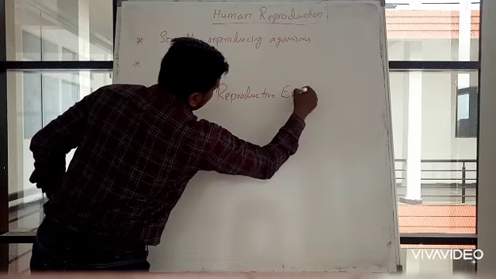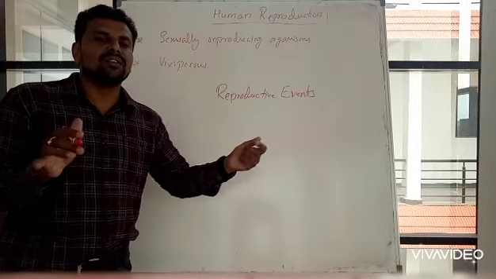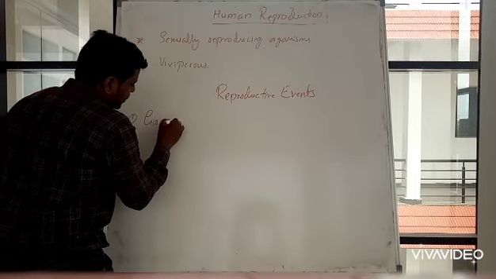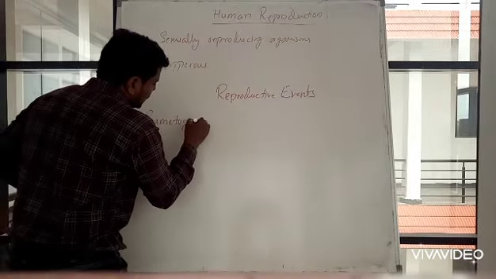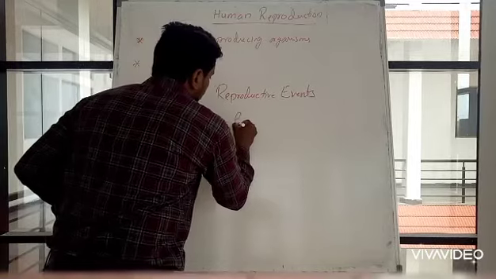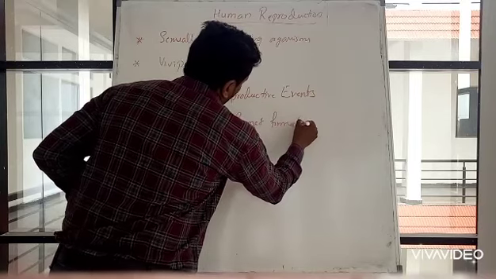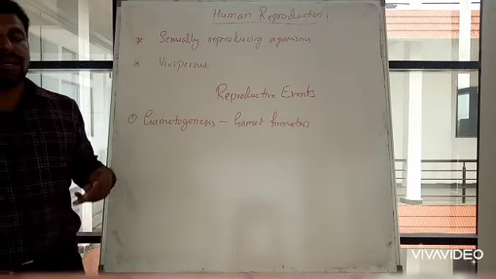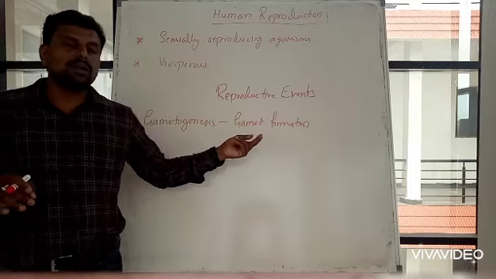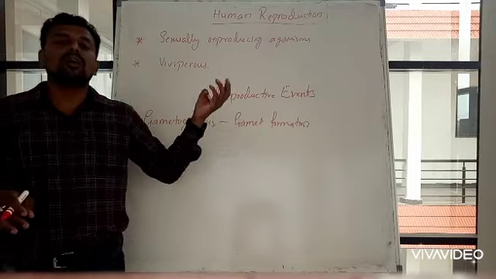There are mainly 4 to 5 reproductive events. The first one is gametogenesis, which means gamete formation. Male human beings will produce sperms and female human beings will produce ovum.